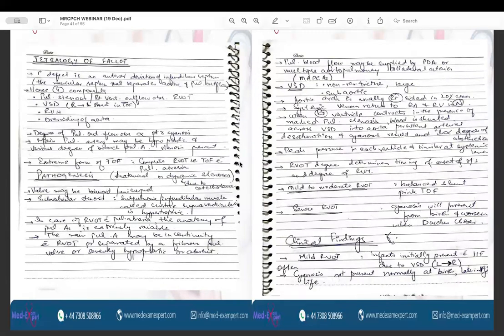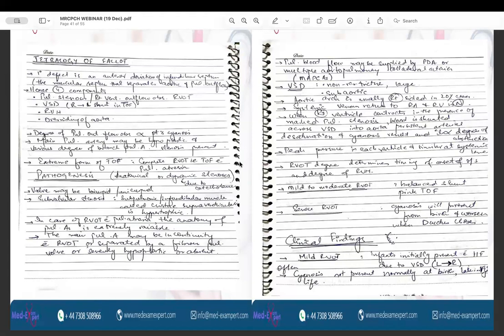Okay. So now the tetralogy of Fallot. Tetralogy of Fallot is a very important cyanotic heart condition. It has four important components, which are pulmonary stenosis or right ventricular outflow tract obstruction, right ventricular hypertrophy, VSD, and overriding of the aorta.